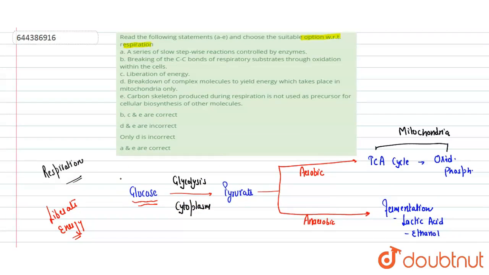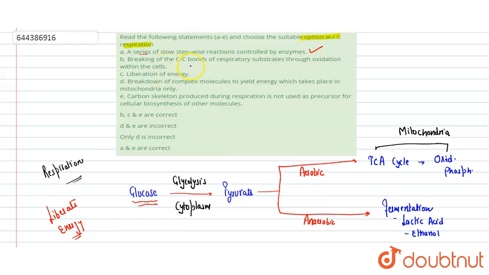Now we will see the statements. First statement says a series of slow stepwise reactions controlled by enzymes. This is correct because it is not a single step reaction, it is a series of reactions. In glycolysis, 10 reactions are there which are controlled by different enzymes. In the TCA cycle, it is a cyclic form of respiratory metabolism where different enzymes are involved. In fermentation, different enzymes are involved. So it is a series, not a single or two reactions. It is a series of slow stepwise reactions controlled by enzymes. So this is a correct statement.